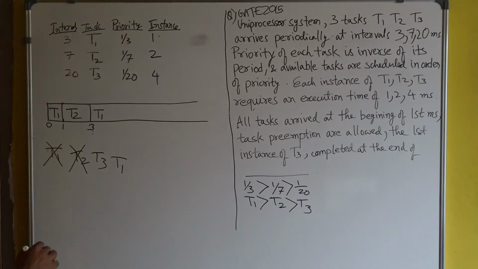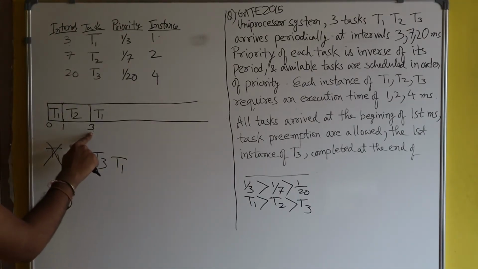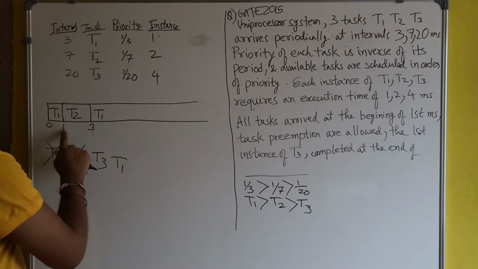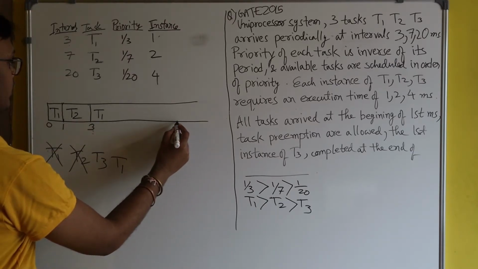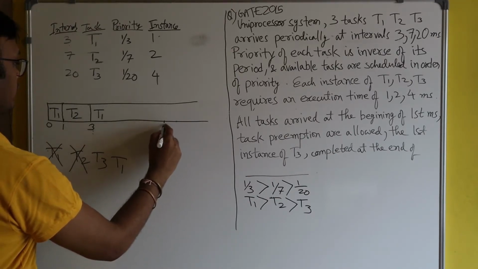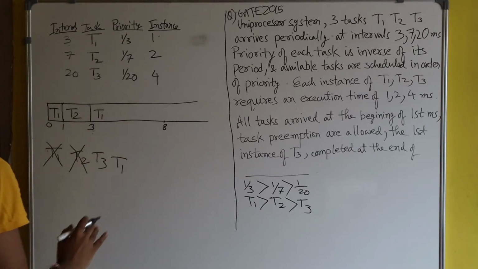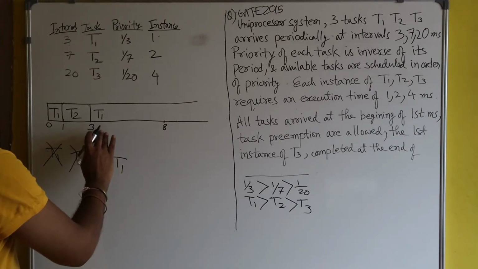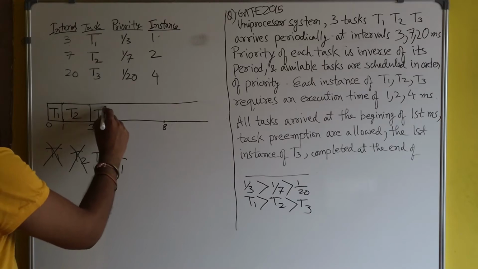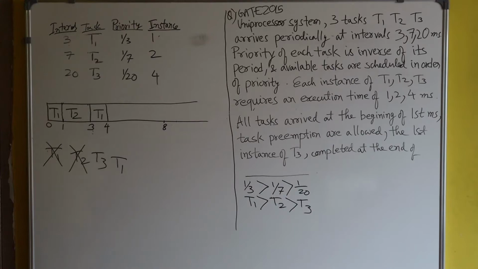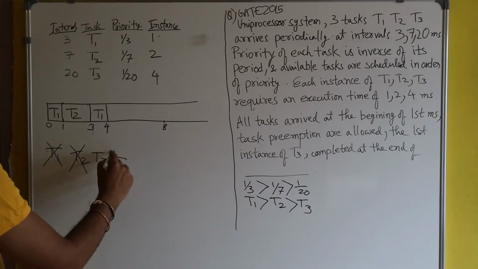And also one thing is that T2 started here and completed its first instance here. So again after 7 seconds, CPU will be given to T2. It means again after 7 seconds, maybe at this point, 1 plus 7, 8. At 8 seconds, again T2 will be given the CPU. Now CPU is with T1, so T1 will again run for 1 second. It means 3 to 4. So the second instance of T1 is again over.